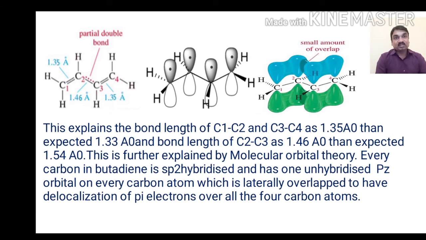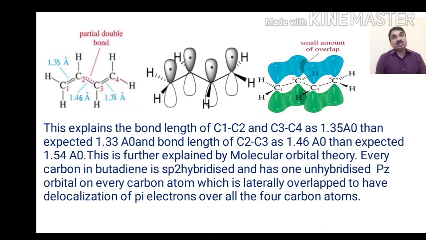In carbon number 2 and carbon number 3, the bond length expected is 1.54 angstrom, but it is 1.46 angstrom. So a partial double bond is present between carbon number 2 and carbon number 3, whereas the carbon number 3 and 4 bond length is 1.35 angstrom. So each carbon atom in 1,3-butadiene is sp2 hybridized. It has one unhybridized p orbital. They form lateral overlap with the adjacent carbon atom.